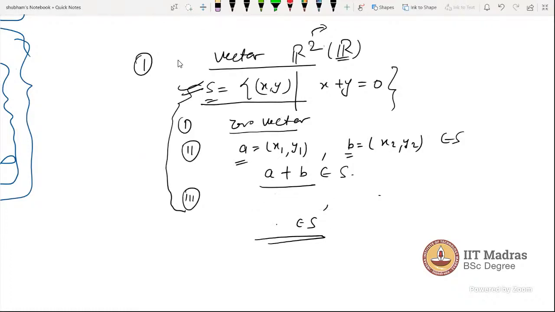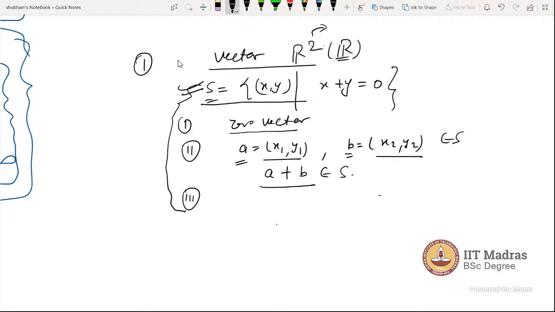Yeah. So let me show you how it's happening. So A is x1, y1, and B is x2, y2. Now, can I say that on the plane R square, the line, the equation of line where x equals minus y, is a subspace of this condition? Yeah, actually this is a subspace. We will check this.